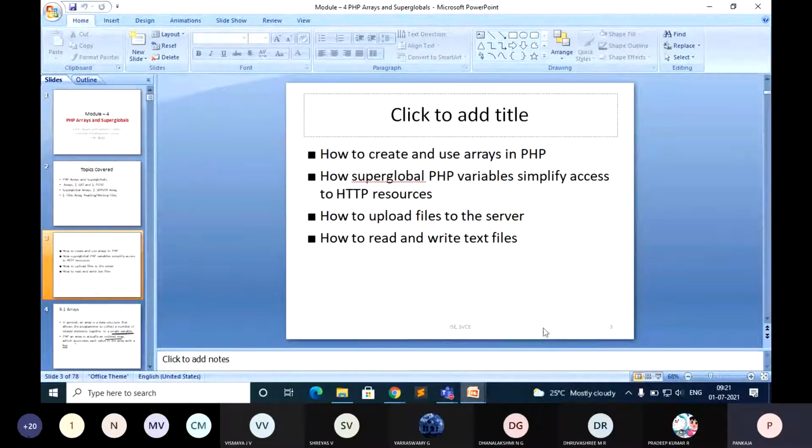Working with files in C programming, what are the functions used? What are the different modes in which you can open the file and read the data, or write the data? What are the modes of operation? All this we are going to learn, and depending on the requirement, you should be able to use these functions.